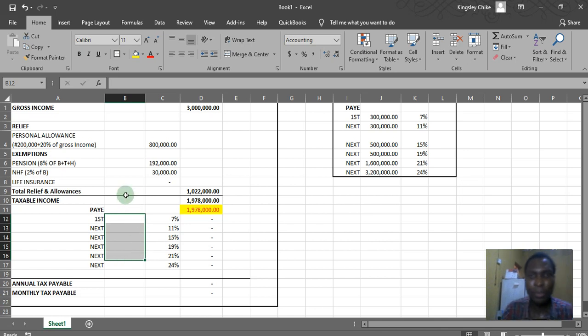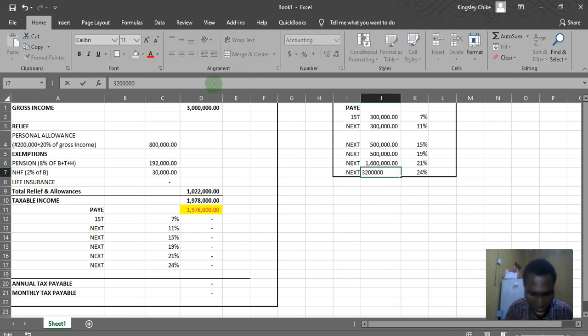So here we are. This is just the tax table. What we have here is the pay. The tax table itself: first 300,000 at 7%. Next 300,000 at 11%. Next 500,000 at 15%. Next 500,000 at 19%. Next 1.6 million at 21%. Then anything above 3.2 million will be calculated at this rate.